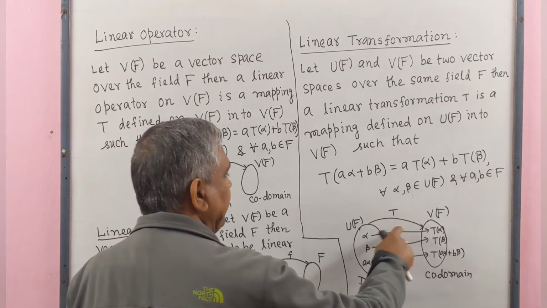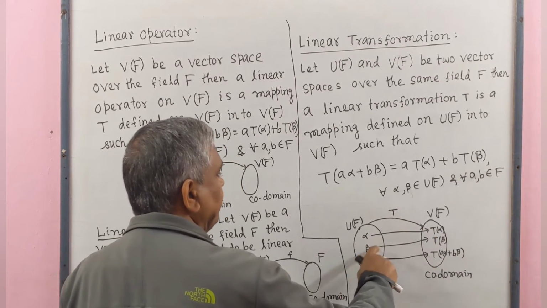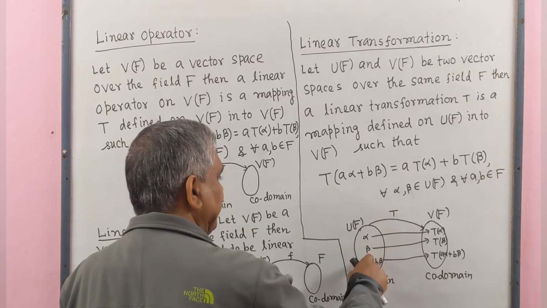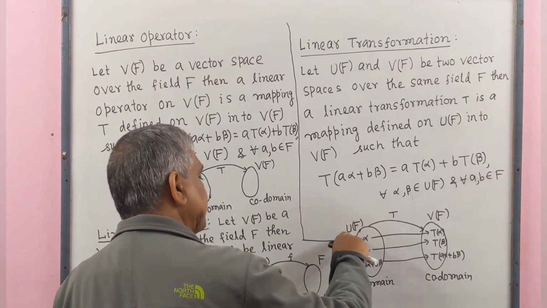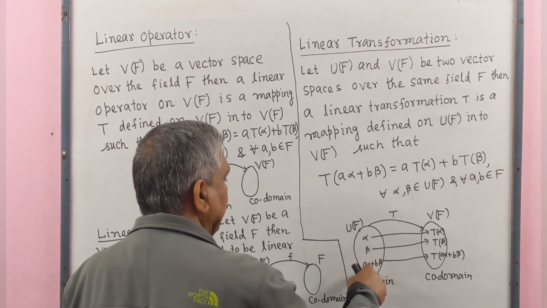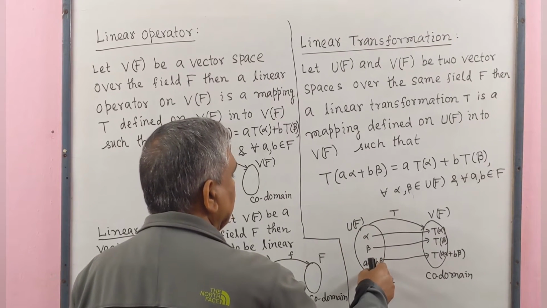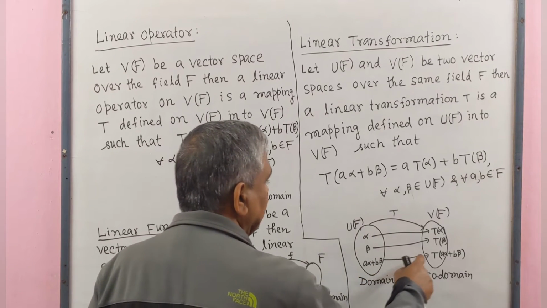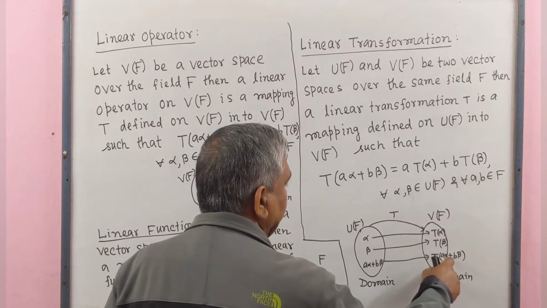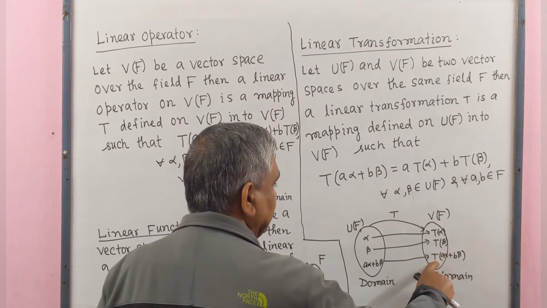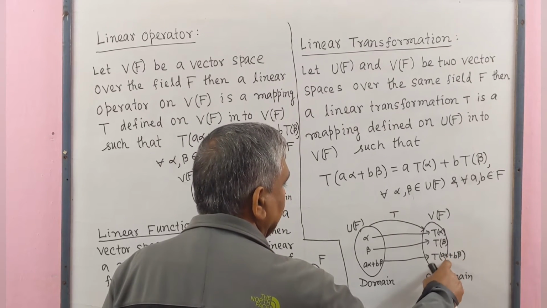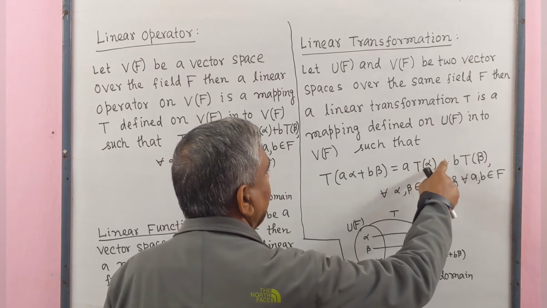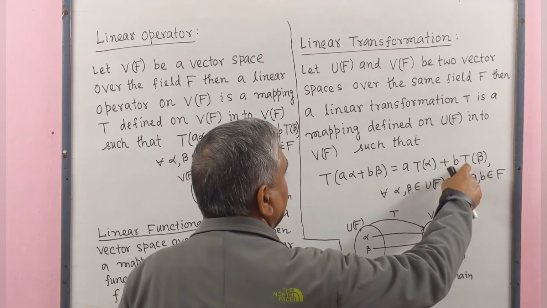The image of α is T(α), the image of β is T(β). Since α, β belong to vector space U(F), therefore aα + bβ also belongs to vector space U(F) and its image is T(aα + bβ), and this image T(aα + bβ) equals aT(α) + bT(β).